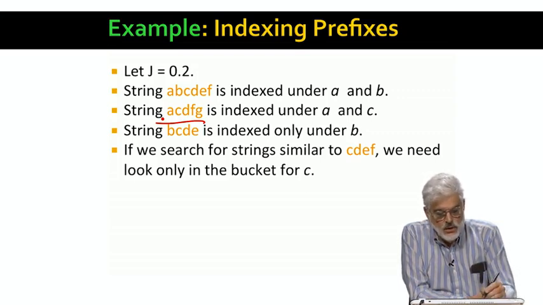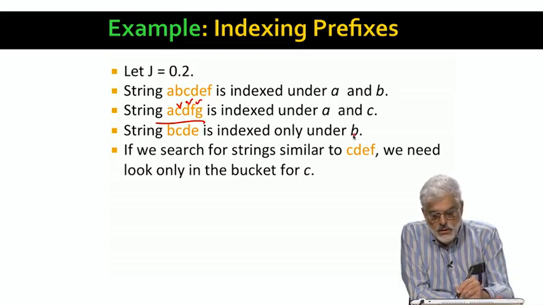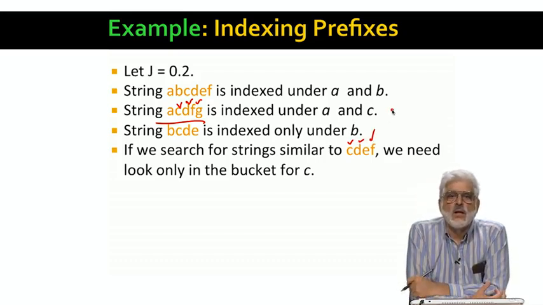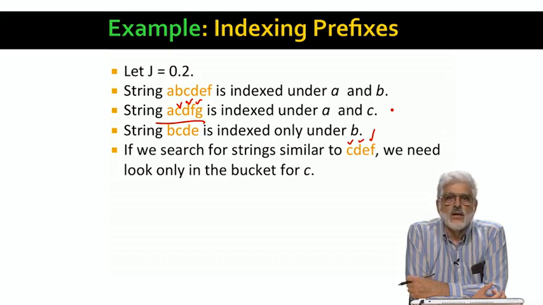That is, you've got C, D, and F in each one of these. And the union is of size 6. It's obviously got A, C, D, E, F, and G. And therefore, the Jaccard distance is 0.5, which is much too high.